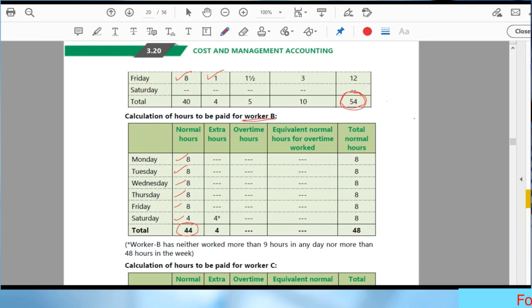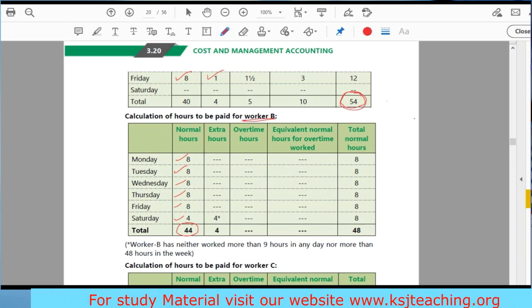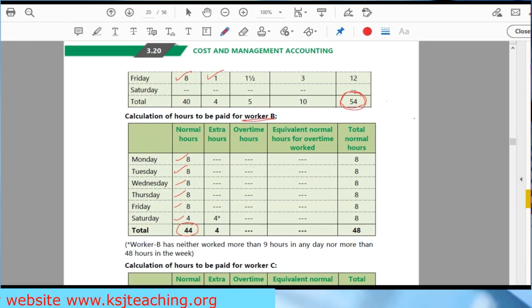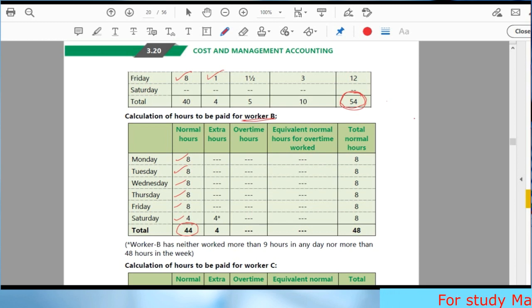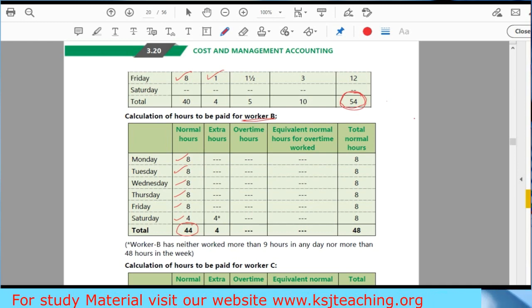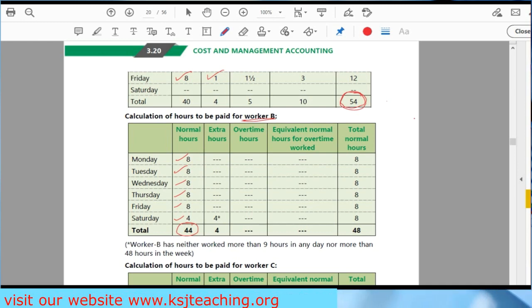Fine. Second condition. Sir, has worker B worked for more than 48 hours in a week? Just tell me this thing. Sir, remember, we are going by Factories Act 1948. The first condition is more than 9 hours. He hasn't worked for more than 9 hours. That means he is not entitled to any overtime. Over. Second condition, has he worked for more than 48 hours in a week?